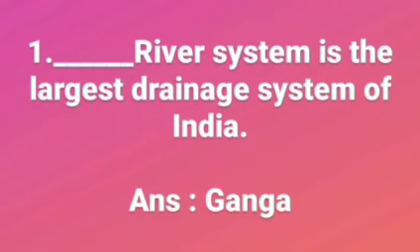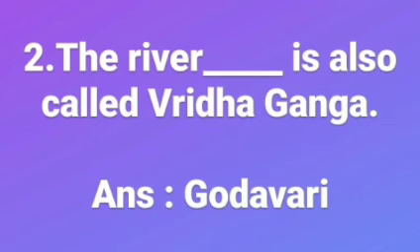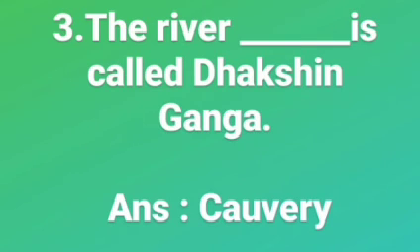Answer: Ganga. Second question: The river Dash is also called Vriddha Ganga? Answer: Godavari. Third question: The river Dash is called Dakshin Ganga? Answer: Kaveri.